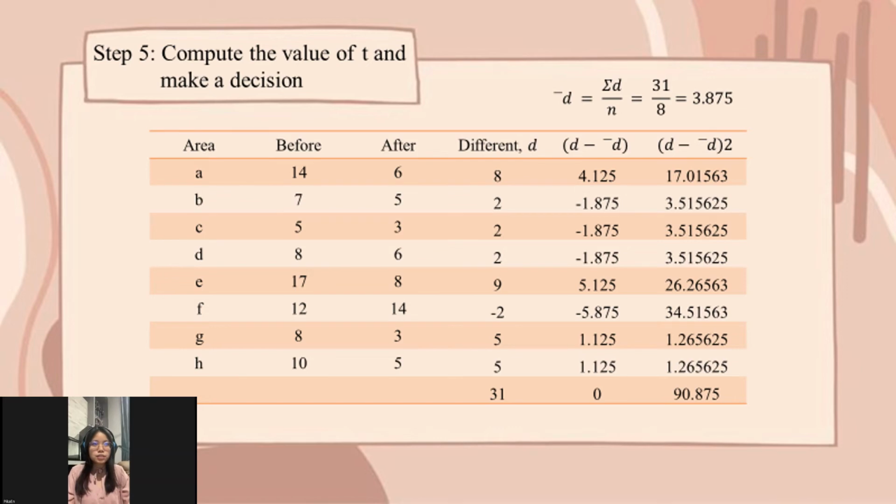Next, we must find the mean of the differences. The formula is total d divided by n sample, so 31 divided by 8. The answer is 3.875. After that, use d minus d bar. For instance, we use d of area A, which is 8, minus d bar, which is 3.875, and we get 4.125. Last, use 4.125 to the power of 2, so we get 17.01563. All the answers are included in the table.